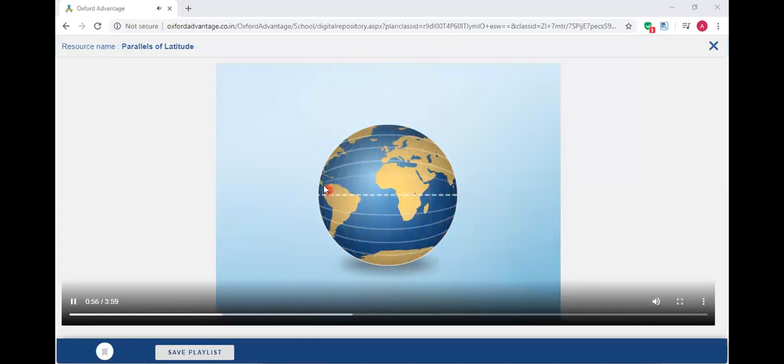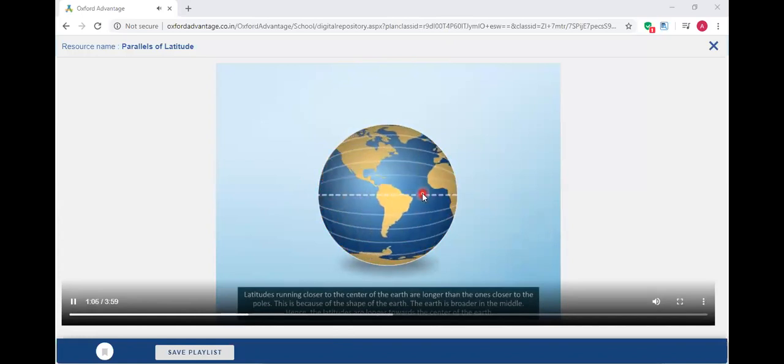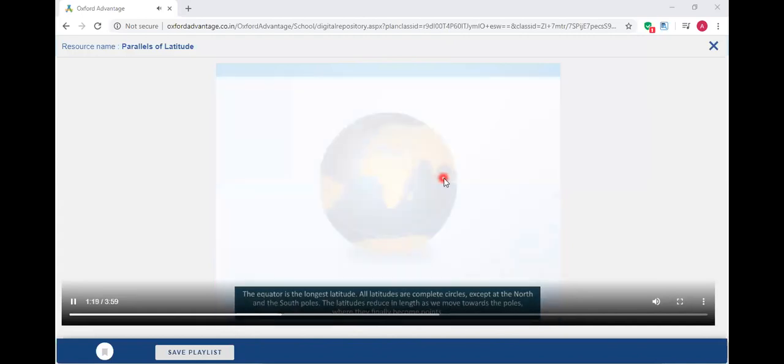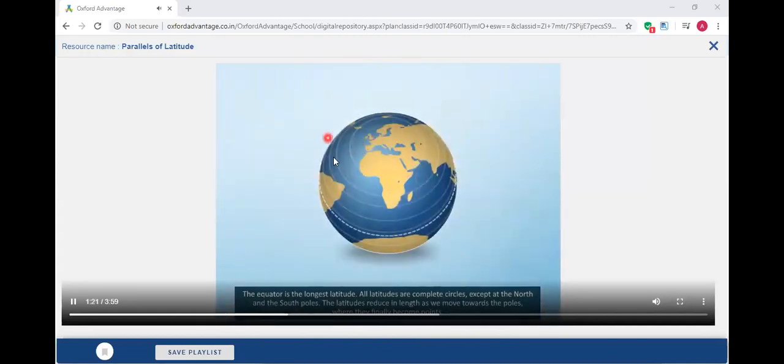Look at the globe. You will observe that the latitudes running closer to the center of the Earth are longer than the ones closer to the poles. This is because of the shape of the Earth. The Earth is broader in the middle. Hence, the latitudes are longer towards the center of the Earth. The equator is the longest latitude. All latitudes are complete circles, except at the north and the south poles. The latitudes reduce in length as we move towards the poles, where they finally become points.